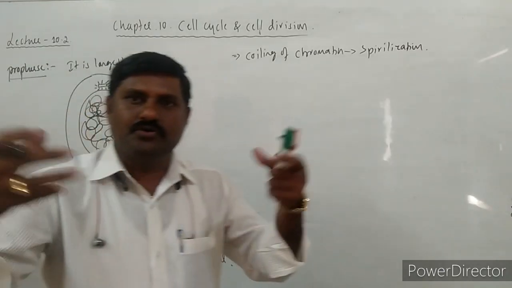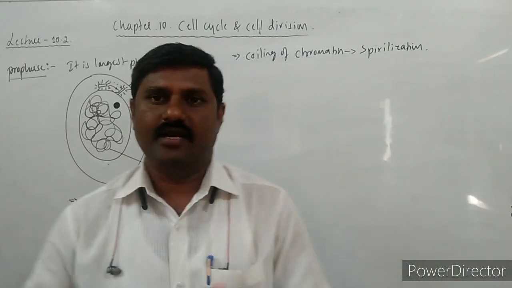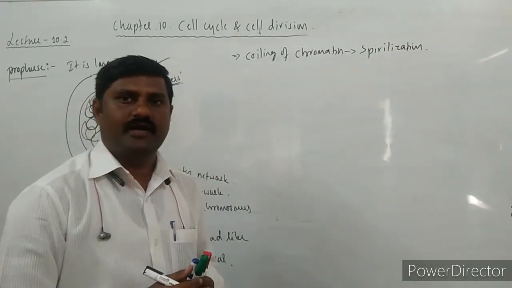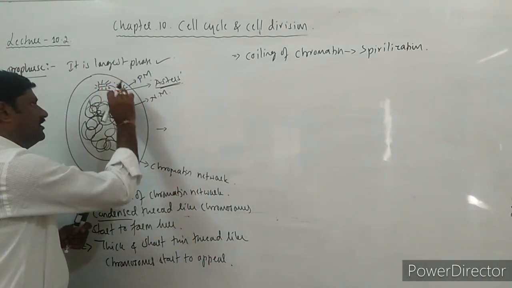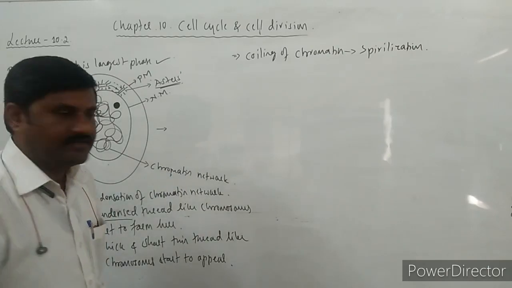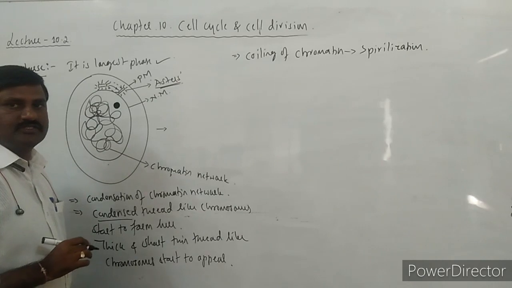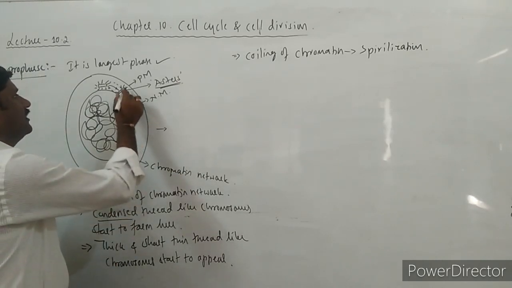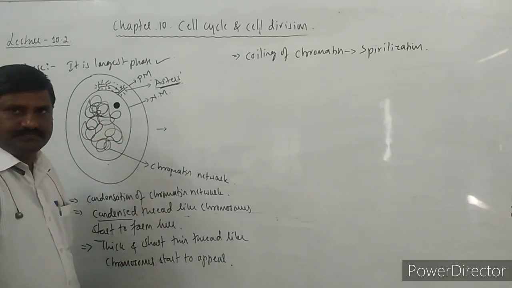So they start to radiate small microtubules from themselves, and both of them start to move apart, towards both the poles. One remains here, another one starts to move over here. As a result of the radiation of these microtubules from these centrioles, they look like stars, hence they are called asters.